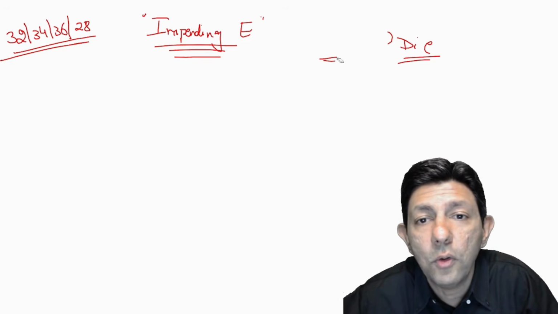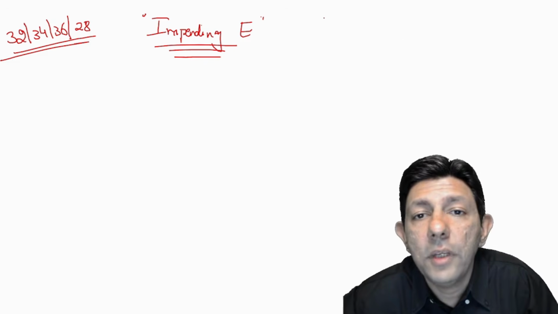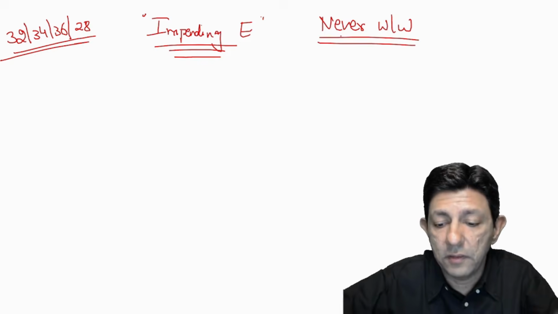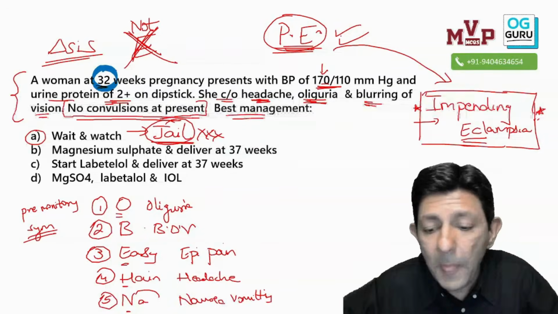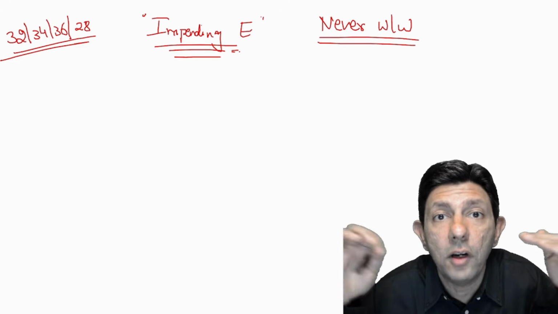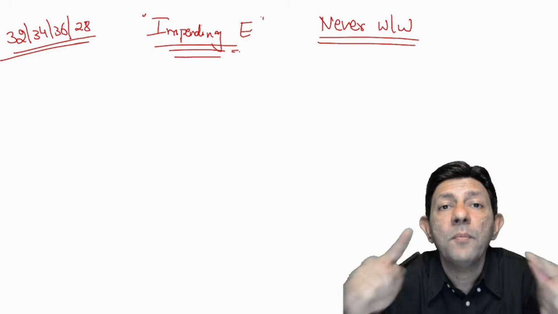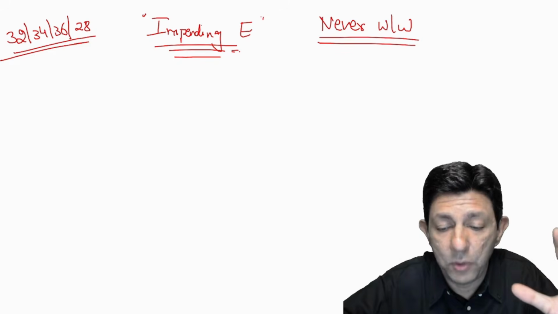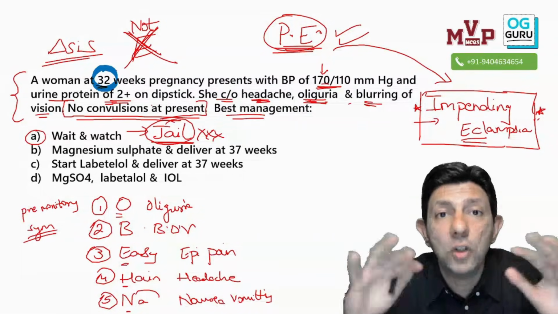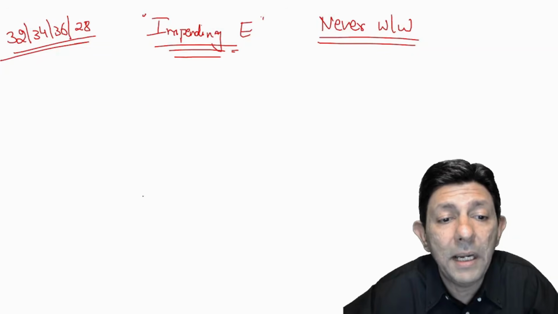Is this understood to all of you? So you are not going to wait. Okay. So impending eclampsia, never wait and watch. That's the first important rule. And please understand this, I'm not talking of a controlled preeclampsia. Please comment in the chat box, controlled preeclampsia, when will I deliver? If it's a controlled preeclampsia, if headache, oliguria, blurring of vision are not given, if it's not eclampsia, answer is completely different. Here this is impending eclampsia.